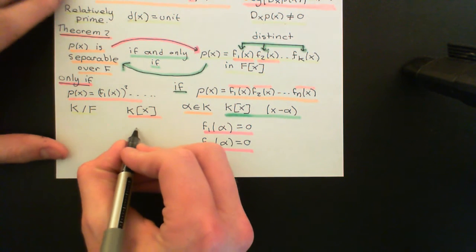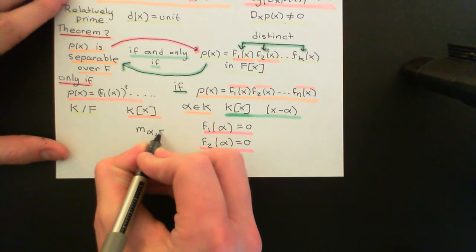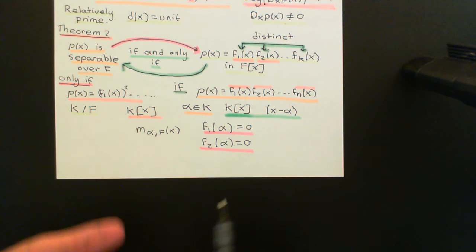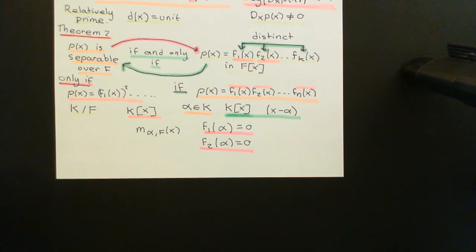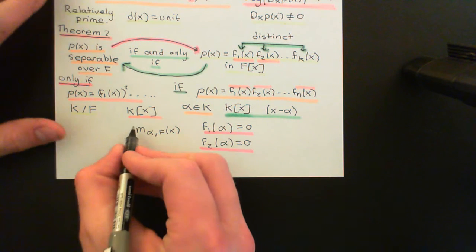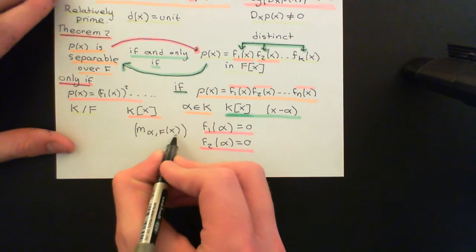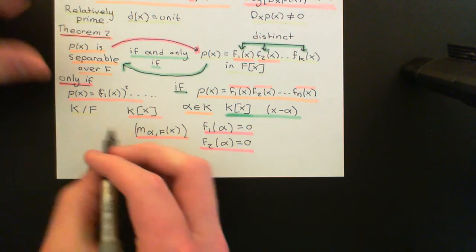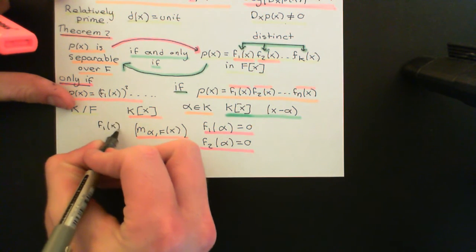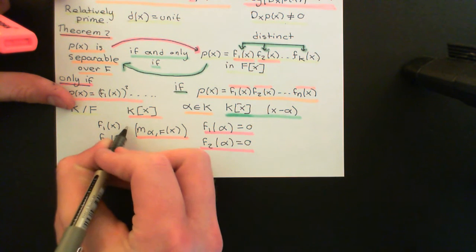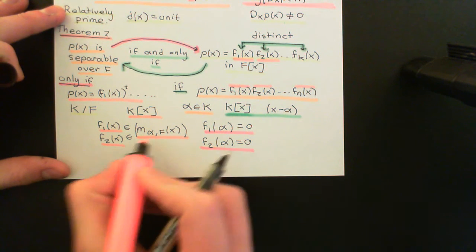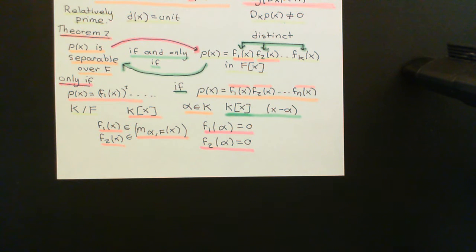We know that they will have a minimal polynomial over F that will be an element of the ring of polynomials over F. And we also know that all other polynomials in the ring of polynomials over the field capital F with alpha as a root are going to be in the principal ideal generated by the minimal polynomial for alpha over F. So what I can now conclude is that the polynomial f1 of x and the polynomial f2 of x are both elements of the principal ideal generated by the minimal polynomial for alpha over F, i.e. they're both multiples of the minimal polynomial for alpha over F.